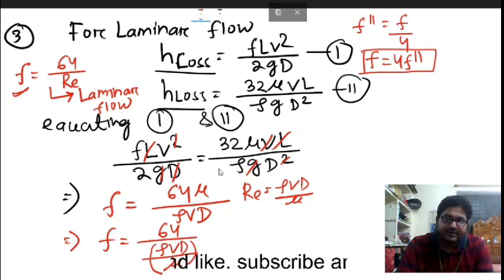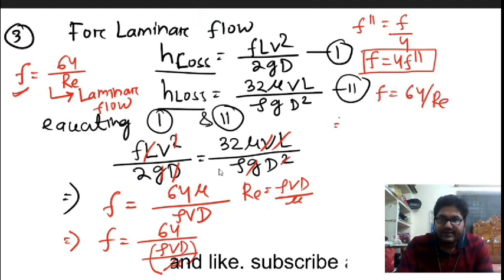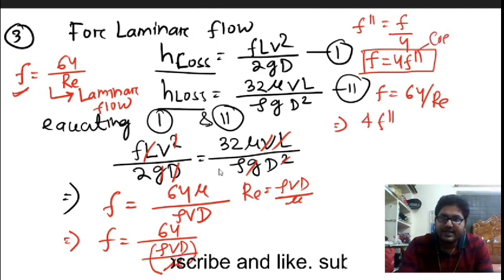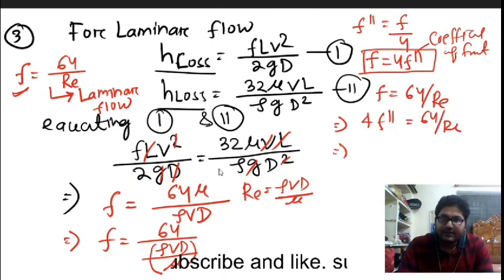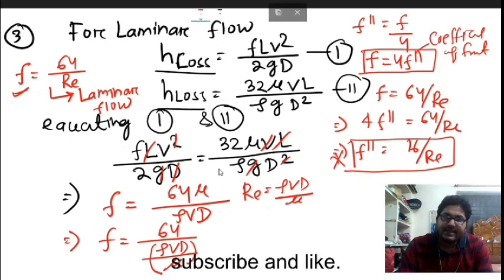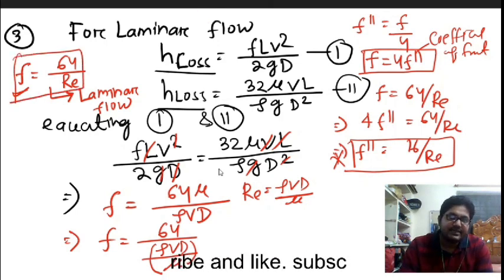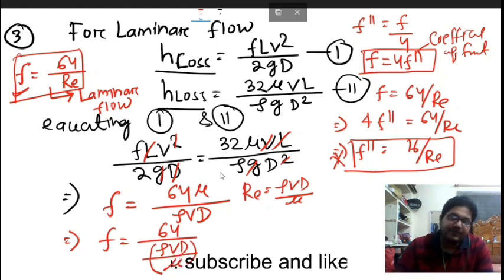Now we can rewrite this one equation in the form of this one. So f will be equal to 64 by Re, and f is 4 times f double dash. So f double dash is what? This is the coefficient of friction. So now this f double dash you can find out, this is 16 by Re. So the coefficient of friction is 16 by Re. If the friction factor you write, this is 64 by Re. Okay, this is all about laminar flow.